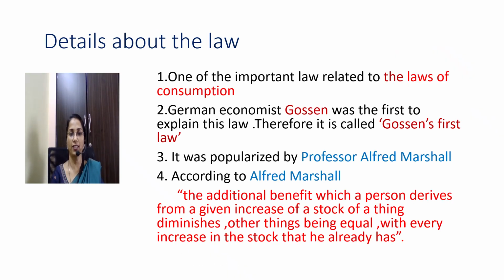The first question is, this is the law related to what? So, law of diminishing marginal utility is a law related to the laws of consumption. It is an important law related to the laws of consumption. Now, who gave this particular law? German economist Gossen was the first person to explain this law. Therefore, it is also known as Gossen's law.